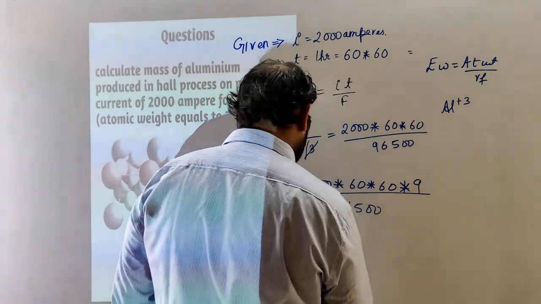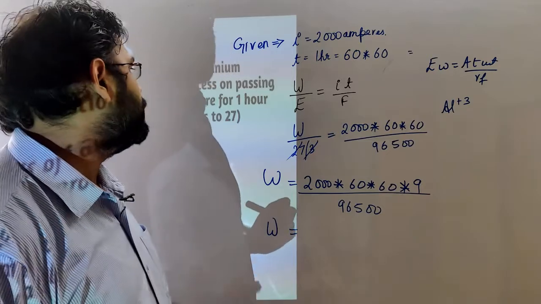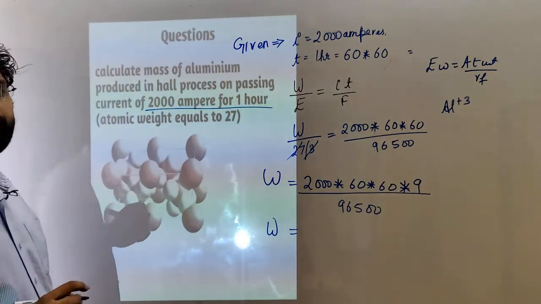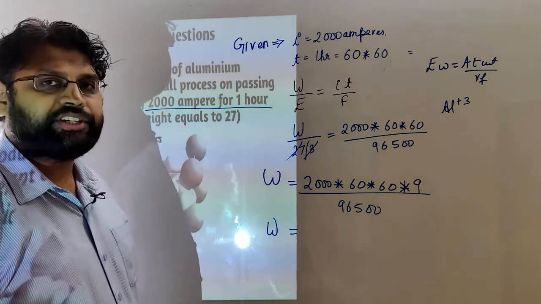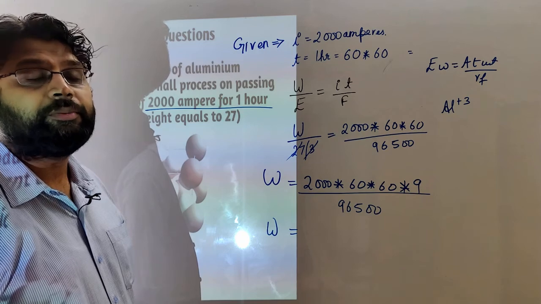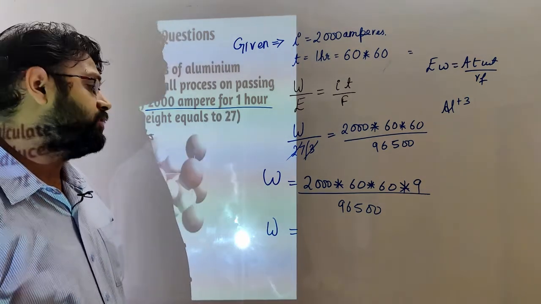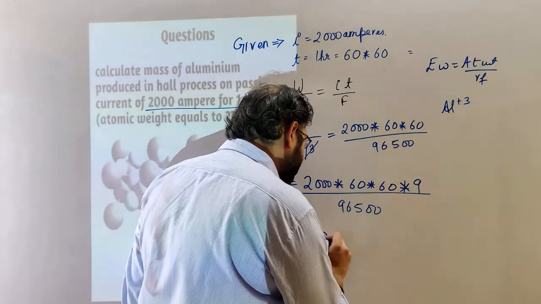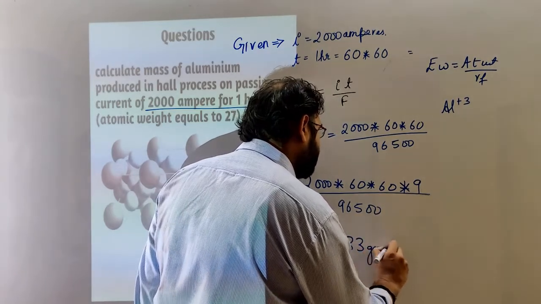You need to calculate this, and that will be the weight of aluminium deposited on the cathode when 2000 amperes is passed for 1 hour. Calculate this without the use of calculators, because if you are practicing for JEE and NEET, we are not allowed calculators. This comes out to be, hopefully if you calculate it right, 333.33 grams.